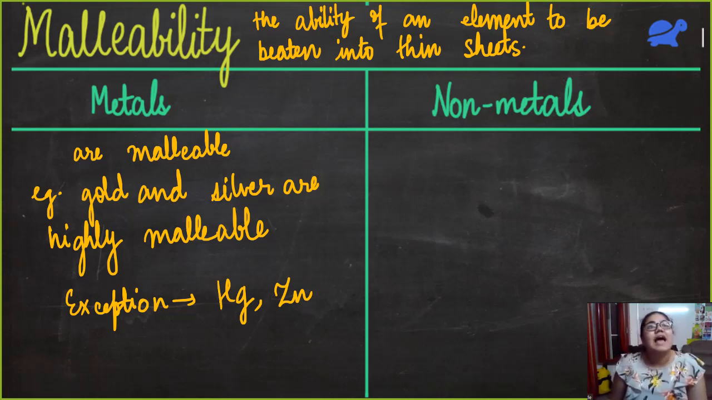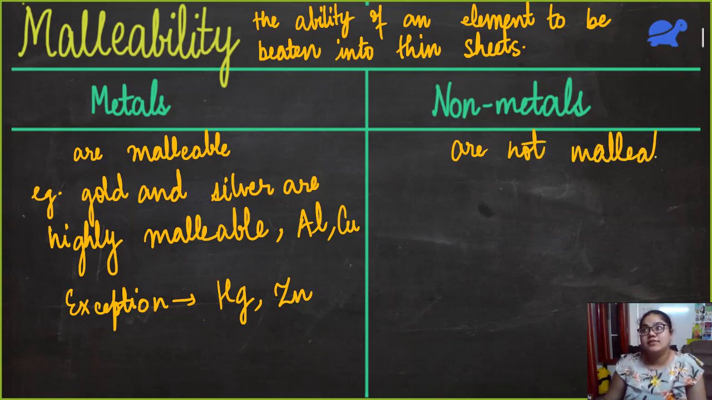So Somil is saying aluminium. Yeah, even aluminium is very malleable, Somil. So that is another example. Gold, silver, aluminium, all of these are malleable. Even copper. Copper also is highly malleable, but the most malleable elements are gold and silver. And non-metals are not malleable. They cannot be beaten into sheets. Luckily, we don't have any exceptions here.